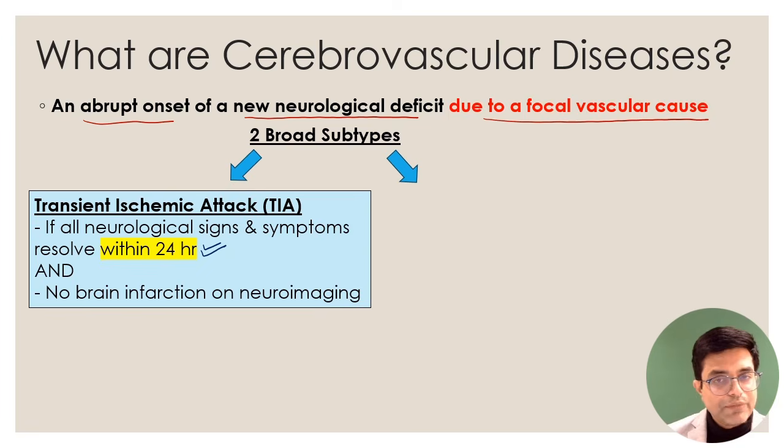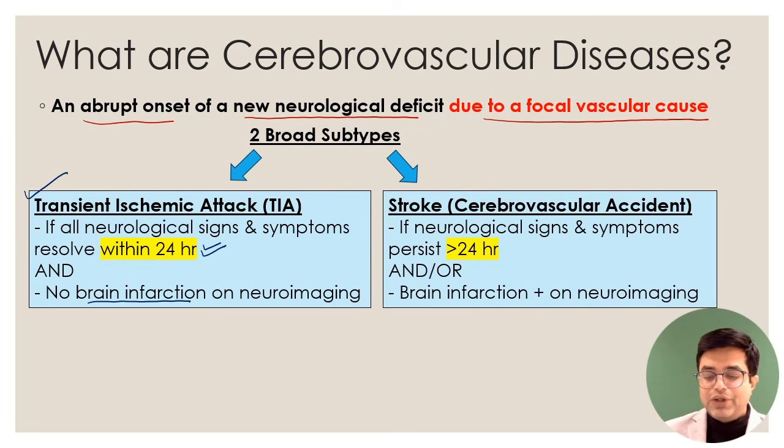And when you do neuroimaging like CT or MRI, you will find no evidence of brain infarction. So infarct in the brain, neuronal infarct will not be found. So this is called a transient ischemic attack. It's a self-limited illness. On the other hand, if you have a patient where neurological signs and symptoms persist more than 24 hours or neuroimaging shows evidence of brain infarction, neurons are dying, you will call it stroke.